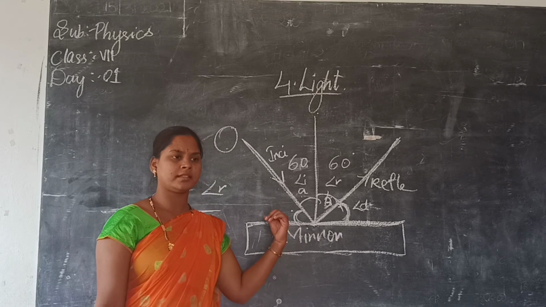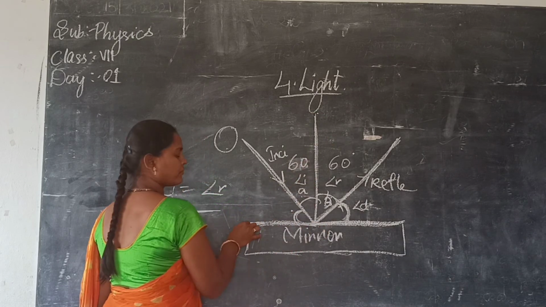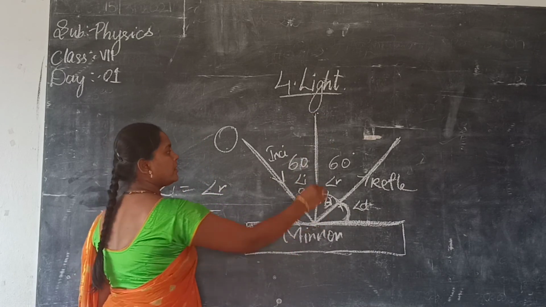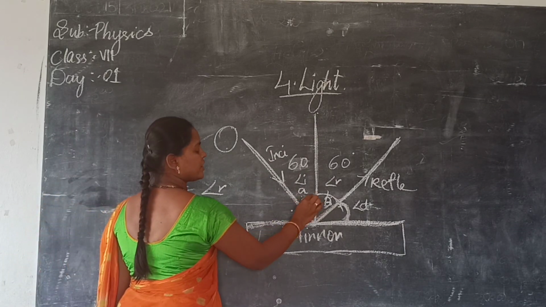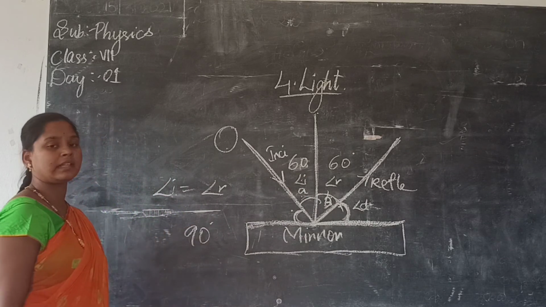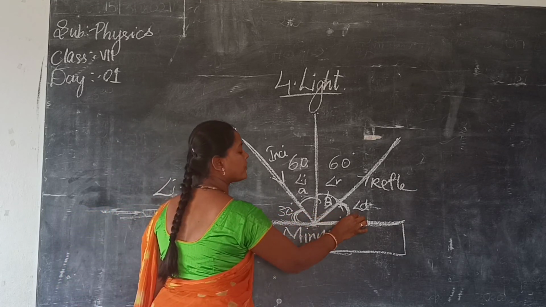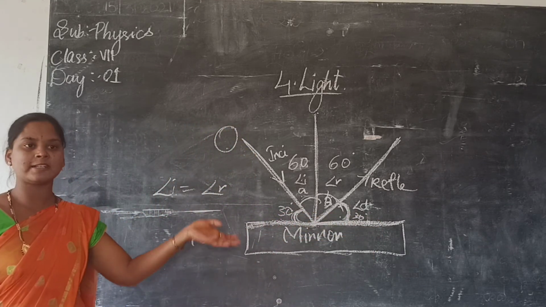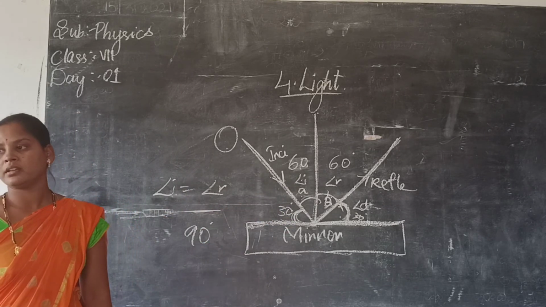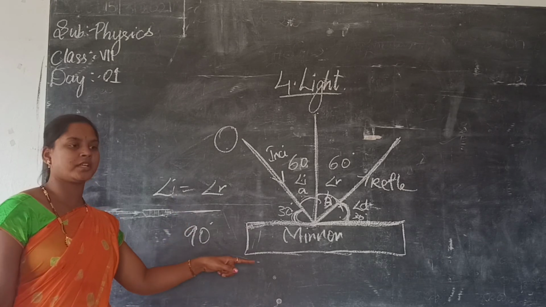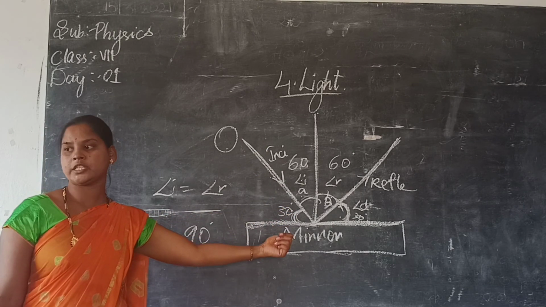Instead of that, a simple way: this is a right angle. A right angle is how many degrees? 90 degrees. 60 is finished here. 90 minus 60, how much is it? 30. So this angle of divergence is 30. If this is 30, this one will also be 30. Simple. Instead of doing plus and minus with 120 and 180, directly you can do this. Clear everyone?